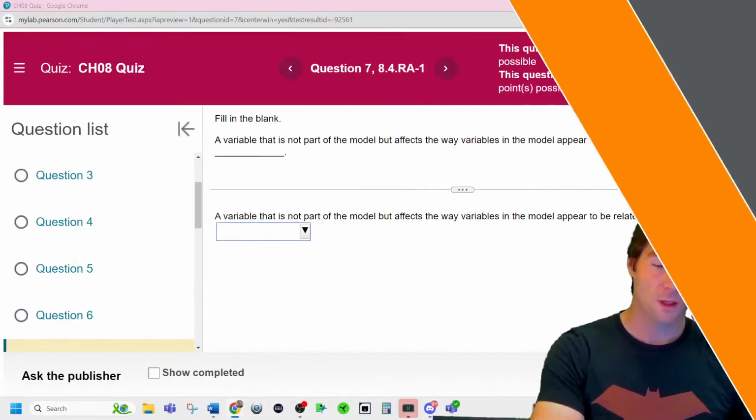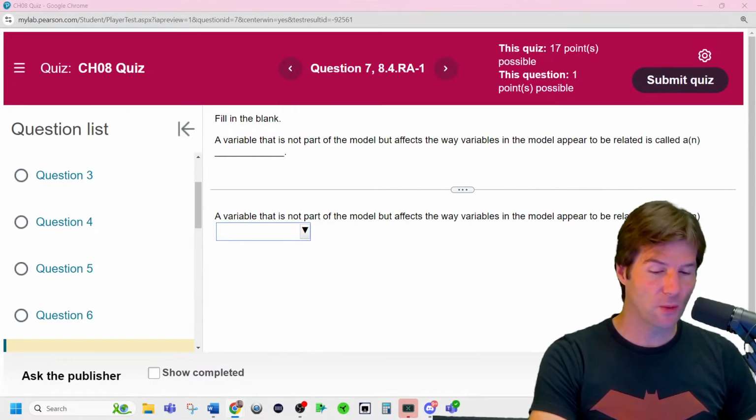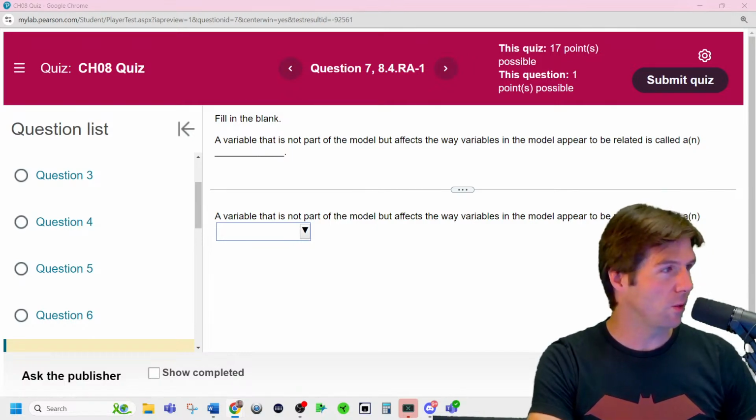Stat 201, Chapter 8, Quiz. Let's go check this question out. Here we go. A variable that is not part of the model but affects the way the variables in the model appear to be related is called a what?